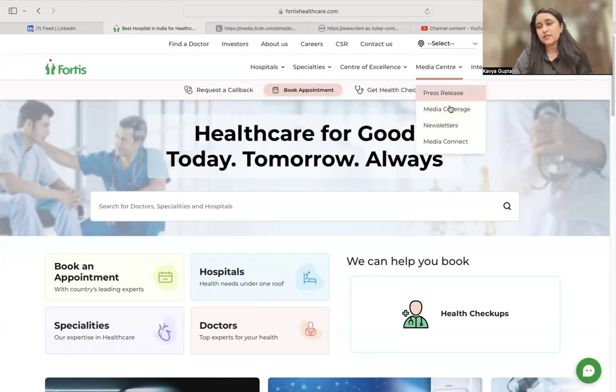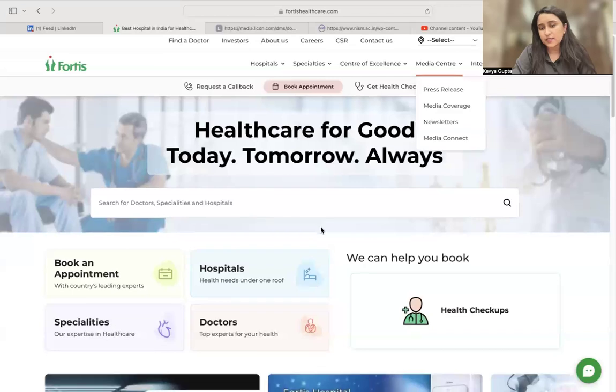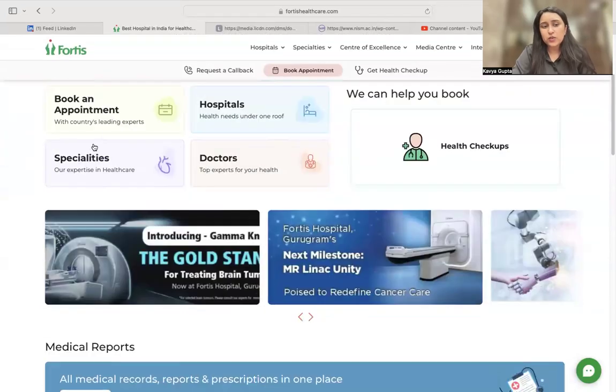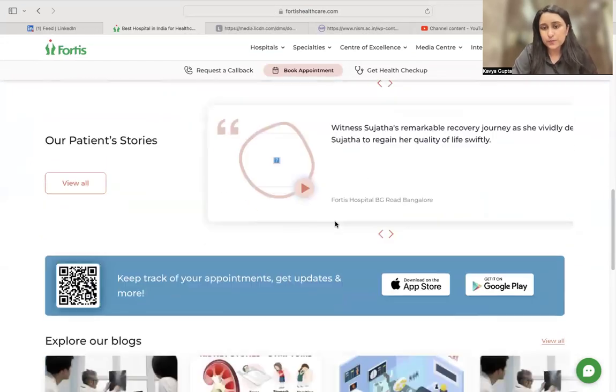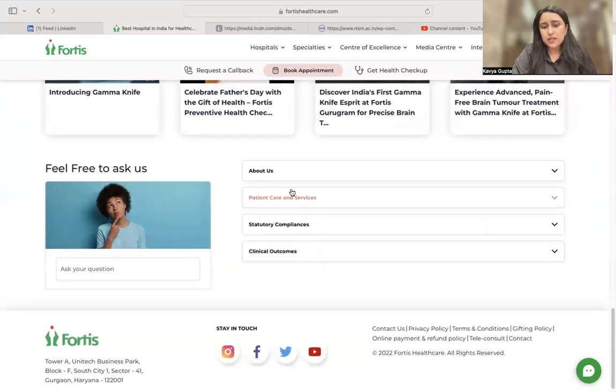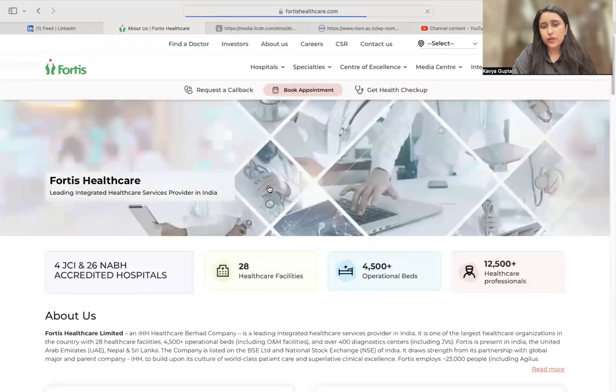The medical center would provide you all the details regarding the investor certification, press releases, media coverage, newsletters, media connect, etc. So on the website, you can book an appointment with the country's leading experts directly. There are hospital chains which you can have a look at, the specialities in healthcare and the areas that they cater to. So this was a little about the company, which you can read more here.